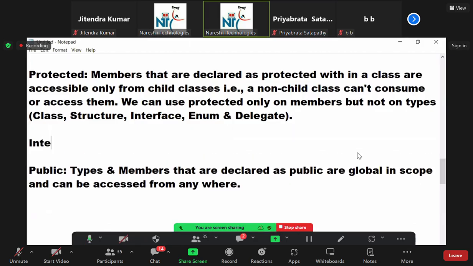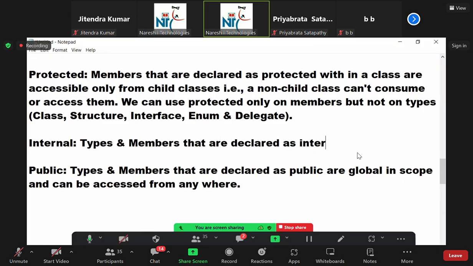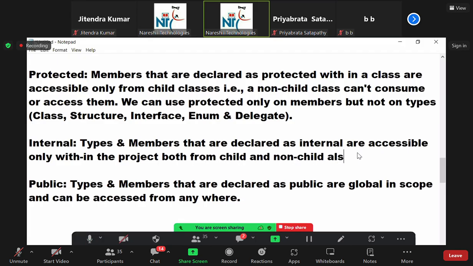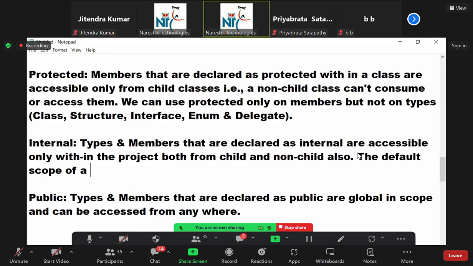Types and members that are declared as internal are accessible only within the project, both from child classes and non-child classes.